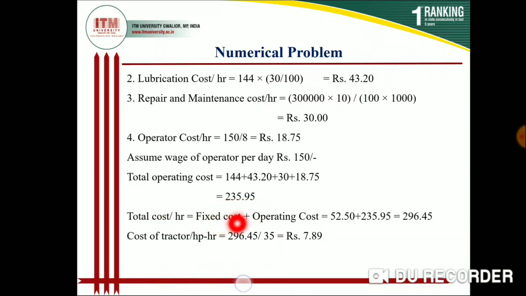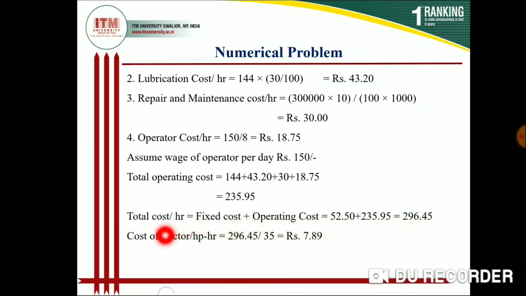So total cost will be fixed cost plus operating cost. Fixed cost is 52 rupees 50 paisa and operating cost is 235 rupees 95 paisa. So total cost will be 296 rupees 45 paisa for operating your tractor. For that you have to ensure that for hire basis you have to give your tractor at a price greater than this price to reimburse all the cost of your tractor that you have to pay.